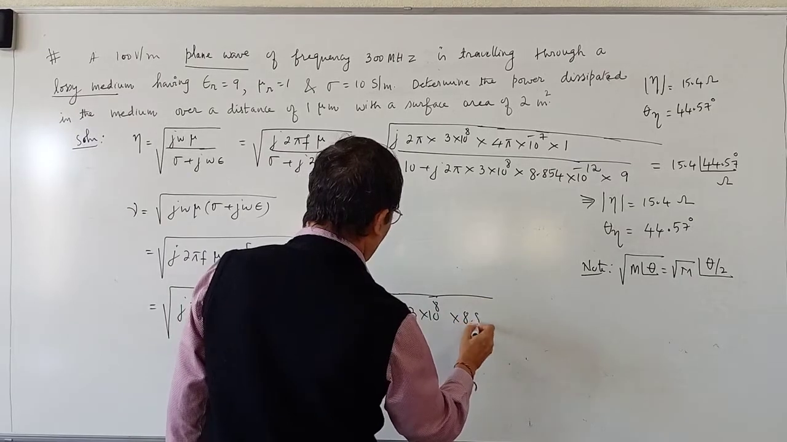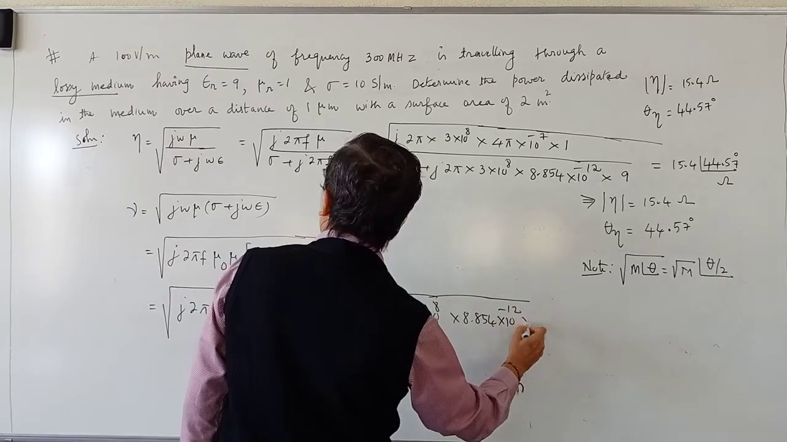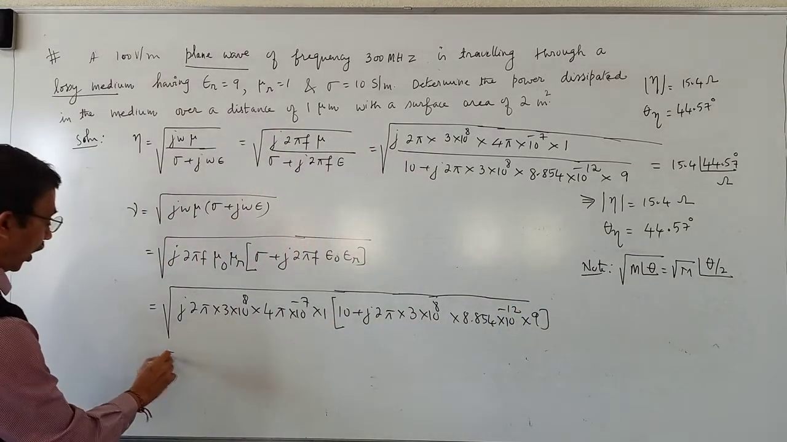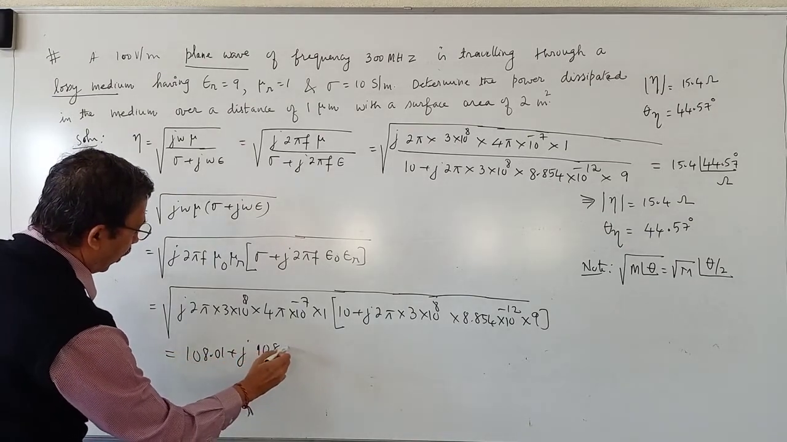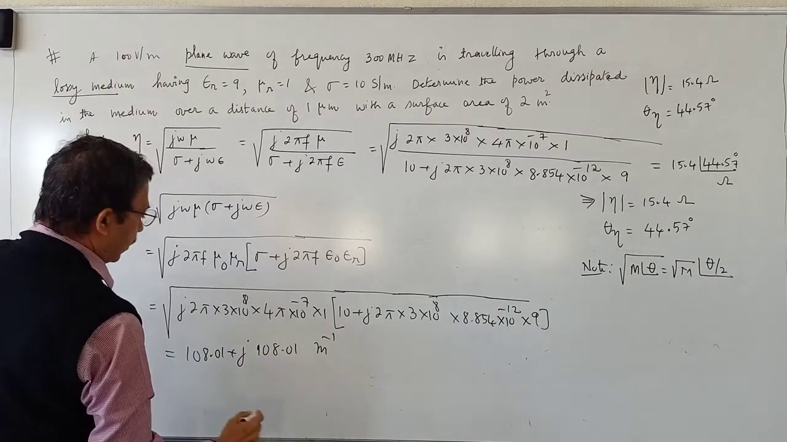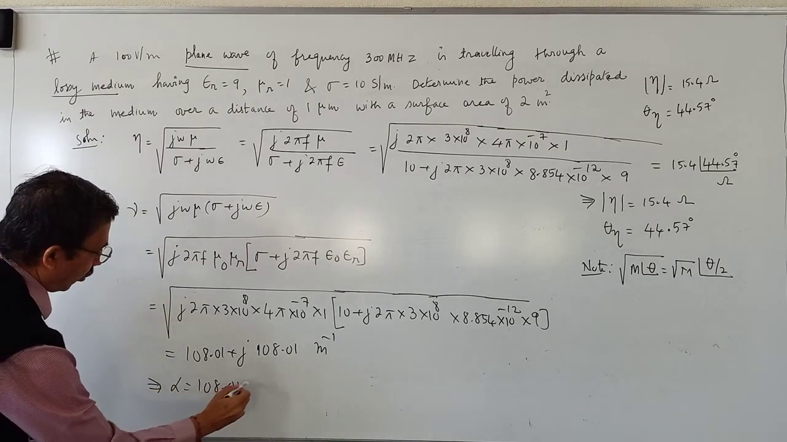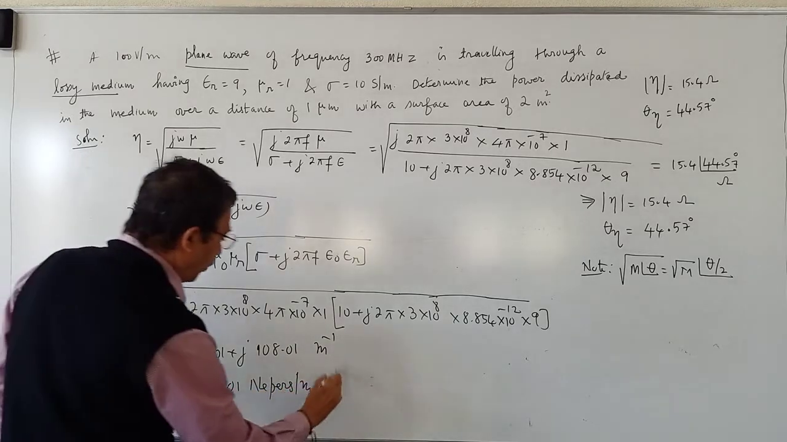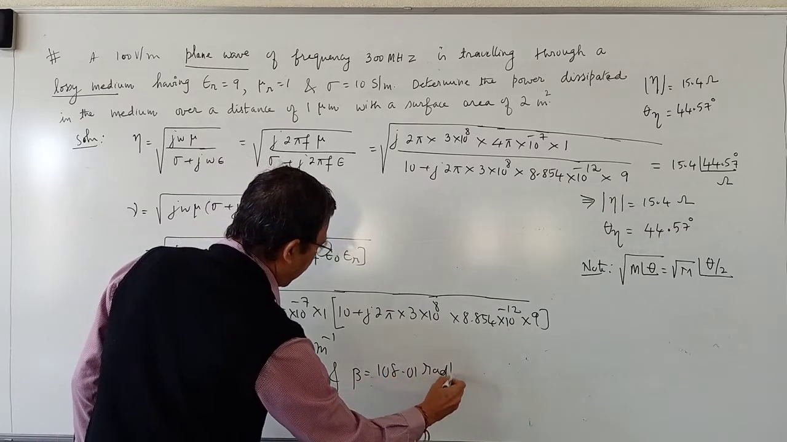Epsilon naught is 8.854 into 10 to the power minus 12. Epsilon r is 9. So if you calculate this, you get 108.01 plus j times 108.01 meter inverse. Okay, this implies real part is alpha, 108.01 Nepers per meter, and beta is equal to 108.01 radians per meter.